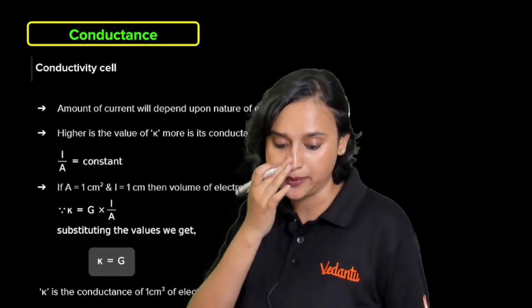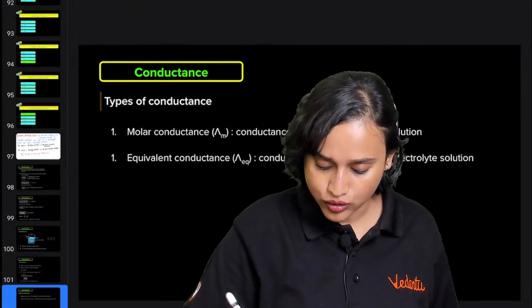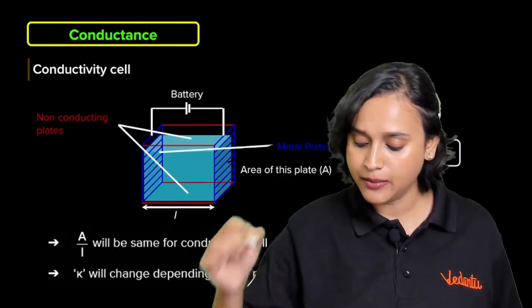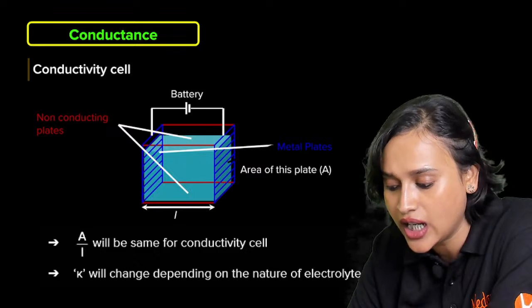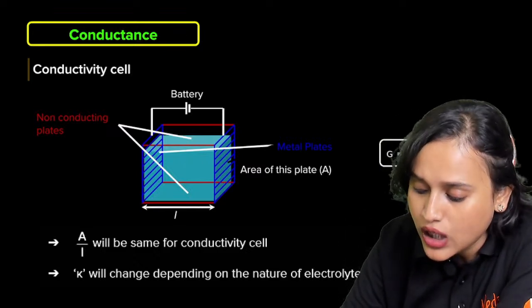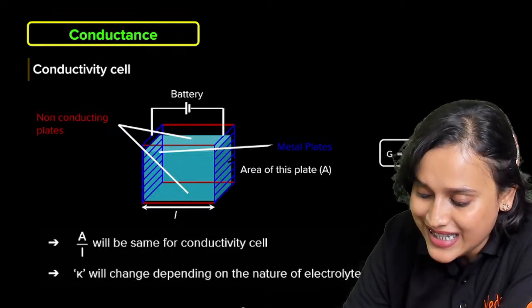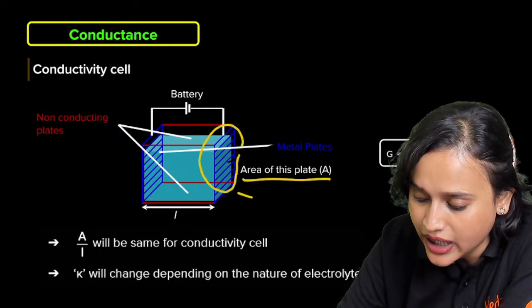Now, let us talk a little bit about the conductivity cell. So this is basically the diagram of the conductivity cell. Here the blue shaded part that you see, these are your metal plates. This is the area of the plate, everybody. Right here, this will be the area of the plate.